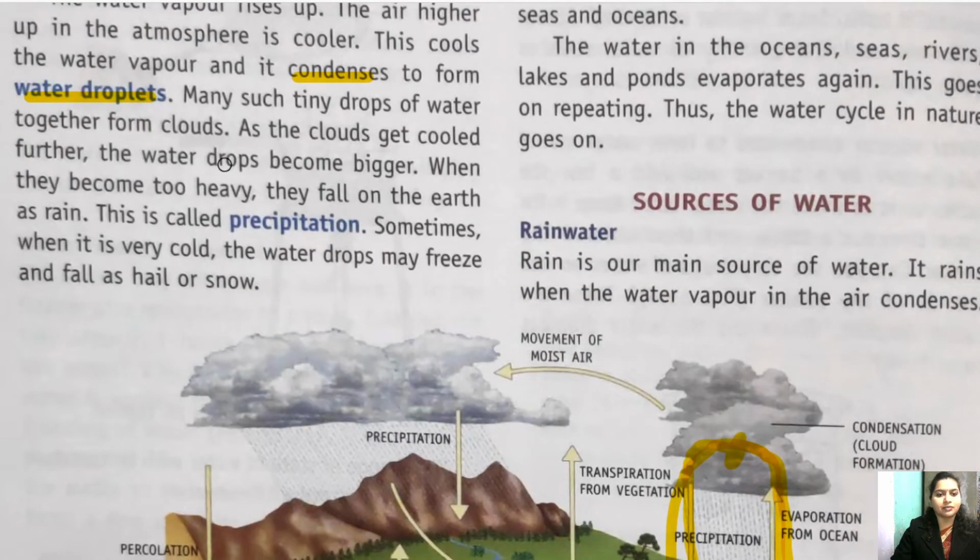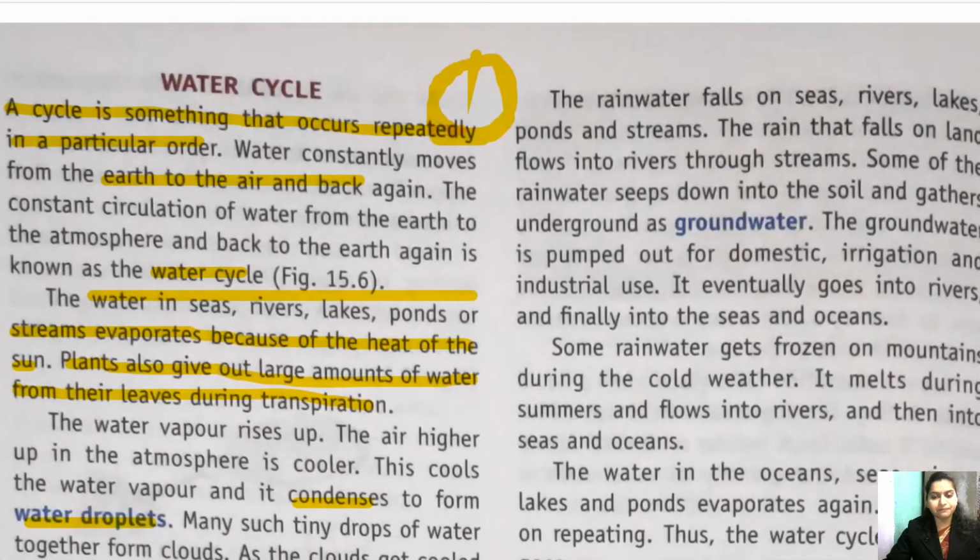Then again the drops become bigger and fall in the form of precipitation or rain. Okay. Sometimes when it is very cold, the water drops may freeze and fall as hail or snow. The rainwater falls on sea, rivers, lakes, ponds and streams. The rain that falls on land flows into the river through a stream. Some of the rainwater seeps down into the soil.